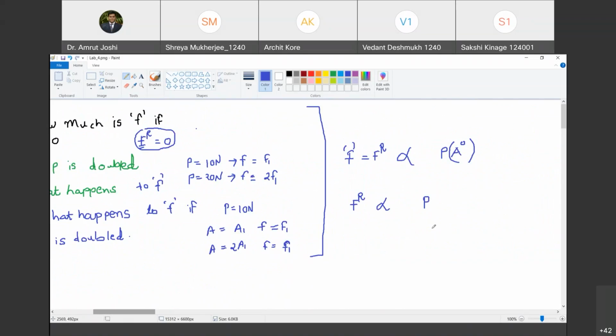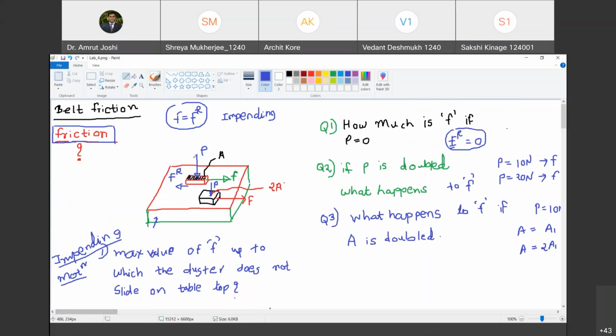Now, can you give me a better observation or better relationship than this? What is P? Now let us try to understand what is P. What is P? Tell me. How do you define P? It is the pressure. No, it is a force. We have written force. But what is the description of P? The force acting on the body, tangentially on the body. Is it acting tangentially?